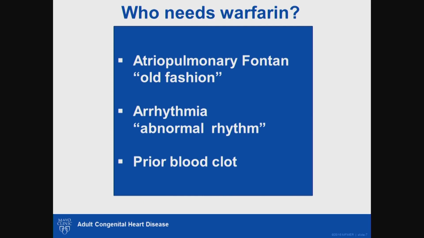Those with arrhythmia or abnormal heart rhythm, and patients who have prior thromboembolic events or blood clot. These are the patients that should be on warfarin. In the patients who don't have these risk factors, the decision to give aspirin or warfarin should be individualized and made on a case-by-case basis.